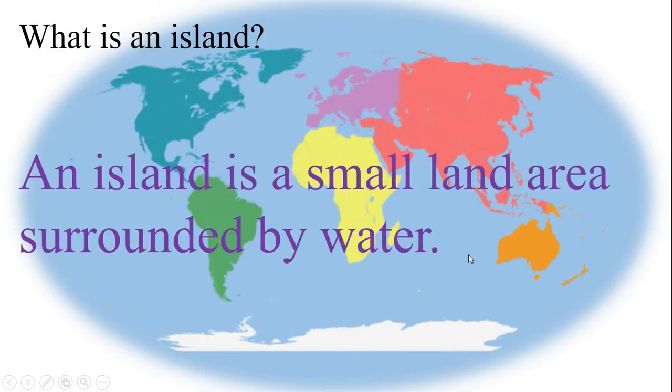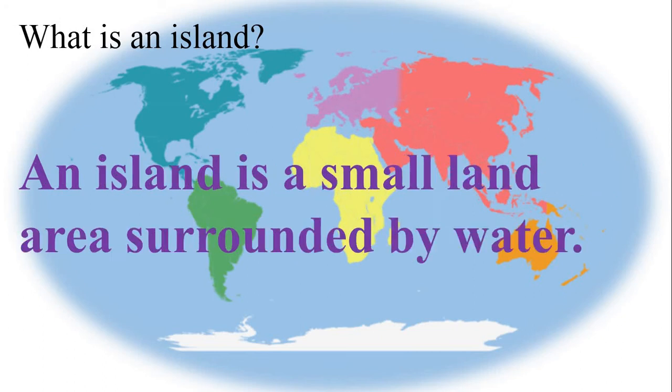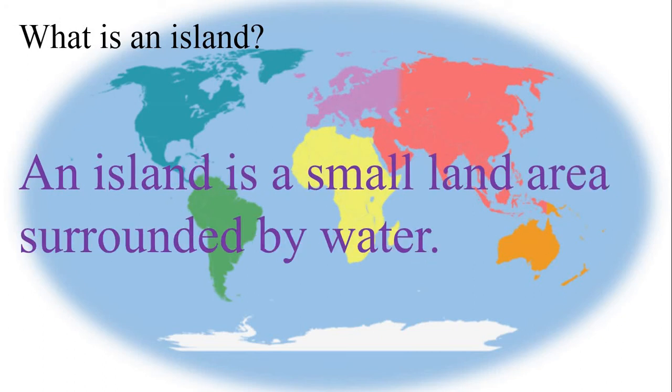What is an island? An island is a small land area surrounded by water. Right. Being an island nation, we all must know what an island is. An island is a small land area surrounded by water.